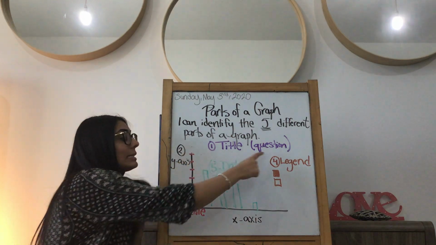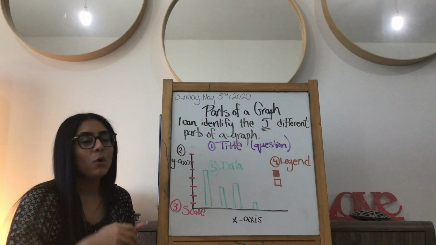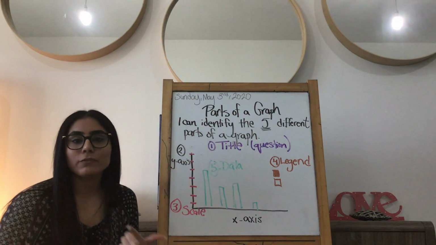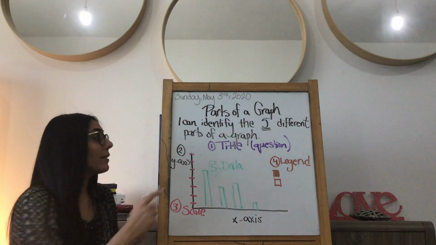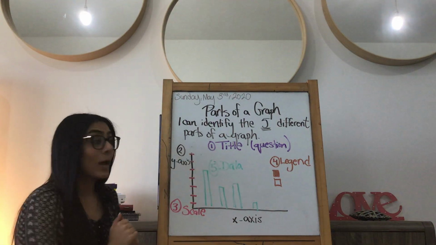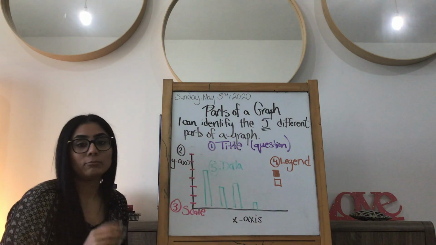Number 1 is a title, and that's always easy. It's the survey question you are asking. What is your favorite animal? What is your favorite fruit? What is your favorite place to go for dinner, right? That question is your title. So I would literally write, what is your favorite fruit, right?